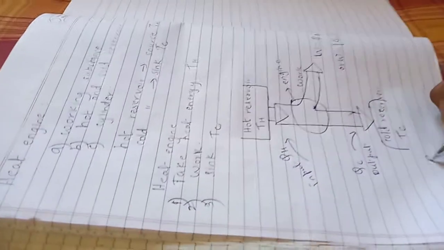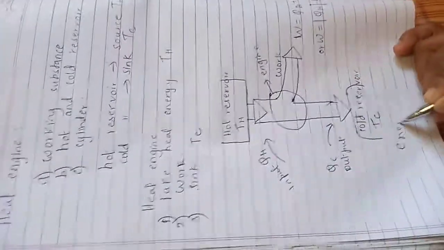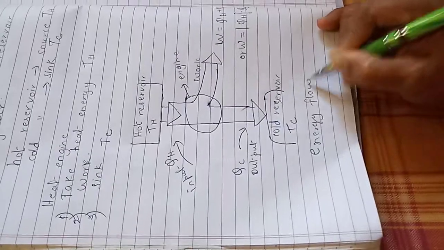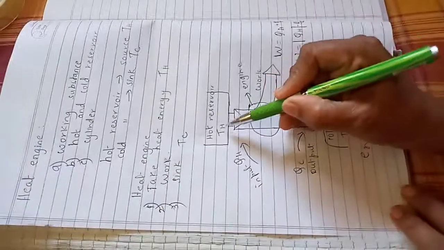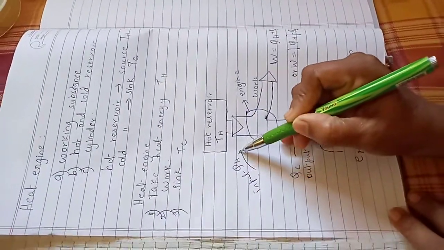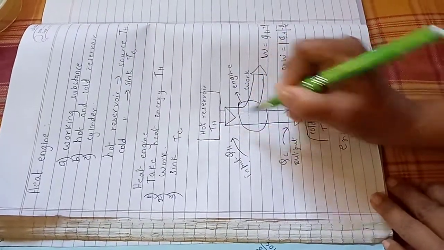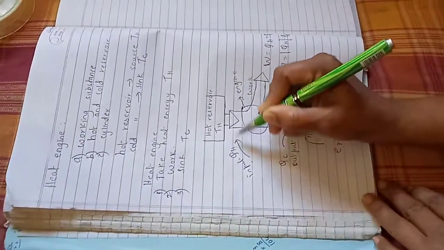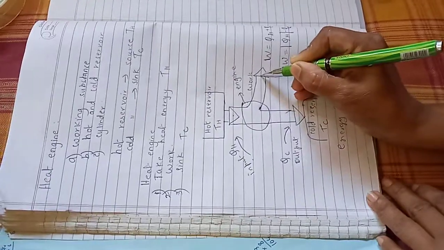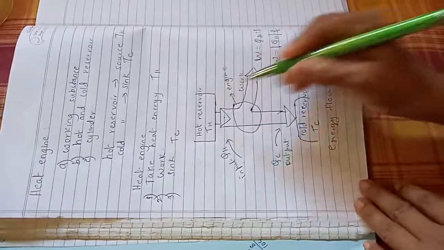This is the energy flow diagram. Concentrate. The working substance takes up heat energy from the hot reservoir. Okay, this is the engine here. Heat input, the engine performs work, and the remaining heat is sent to the cold reservoir.